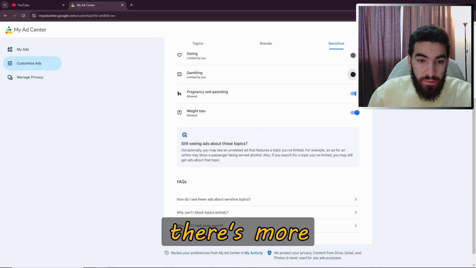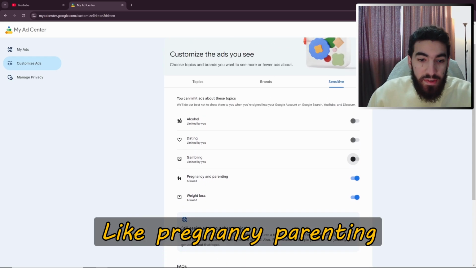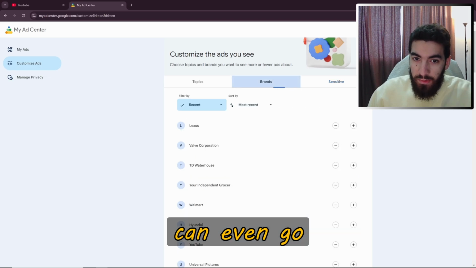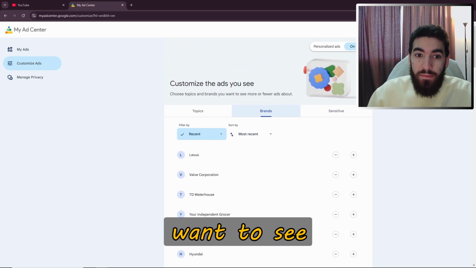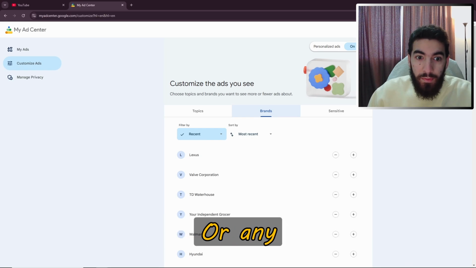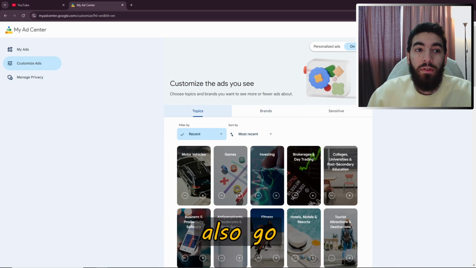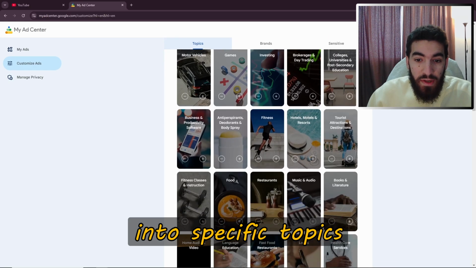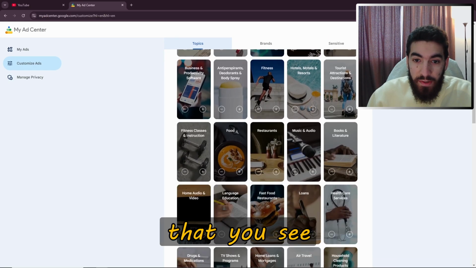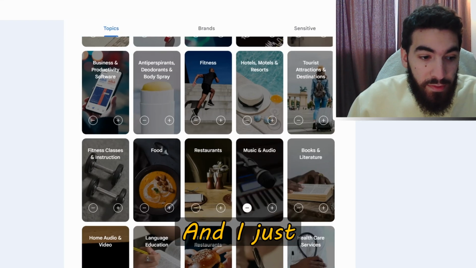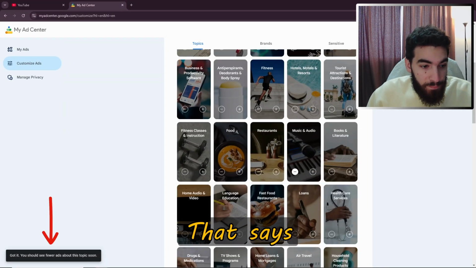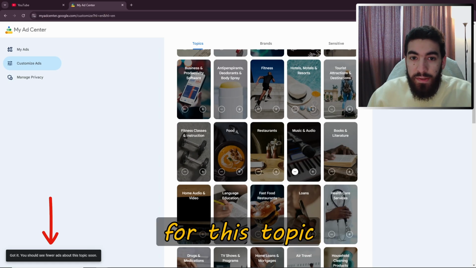Apart from that, there's more you can customize, like pregnancy, parenting, weight loss, and you can even go into brands and specifically target brands that you don't want to see. For example, if you're trying to boycott them or any other reason. And you can also go into specific topics to try and reduce the types of ads that you see. For example, for music and audio, I can click the minus sign here, and I just got a notification that says, got it, you should see fewer ads for this topic.